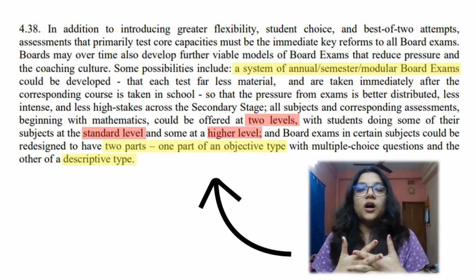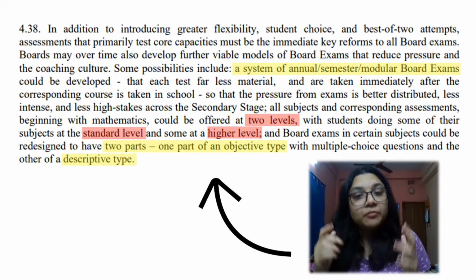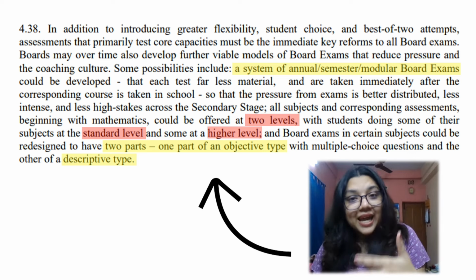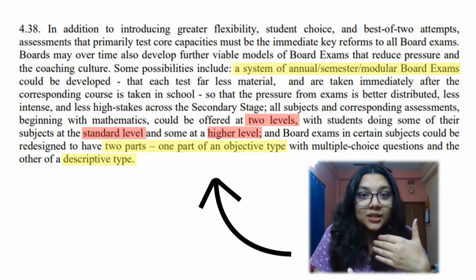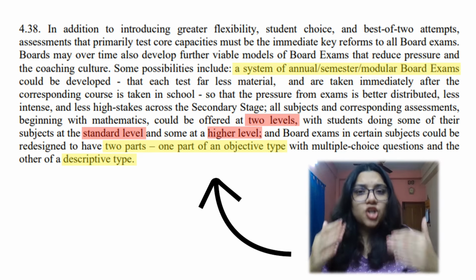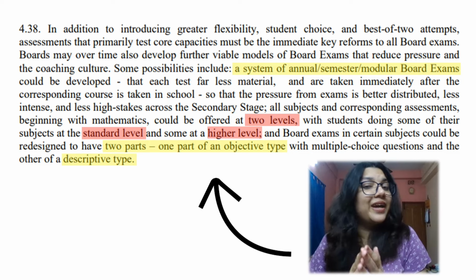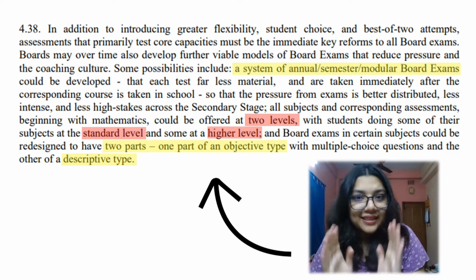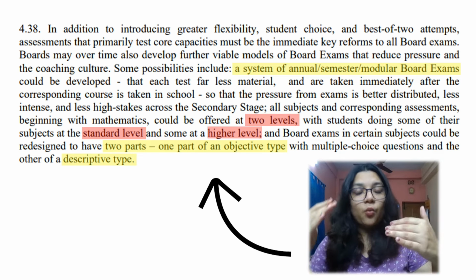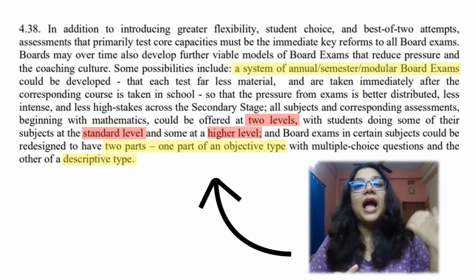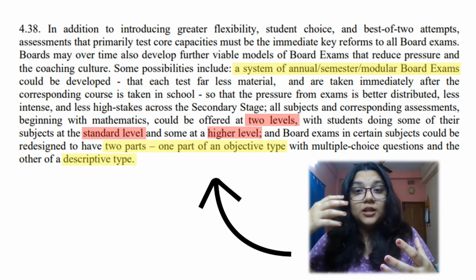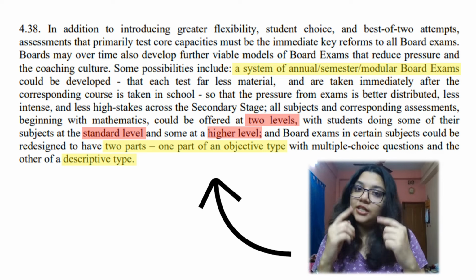So, I think you all might be familiar with the IB board system of education, the International Baccalaureate. They have subjects that are one in the standard level and one in what they call the advanced level. So I think we are talking about something like that, even though it is not very crystal clear from this paragraph. Mathematics, social sciences and all that, one will be a basic level, standard level, and those who aim to do a better, deeper understanding of the subject, they'll have it at the higher level.